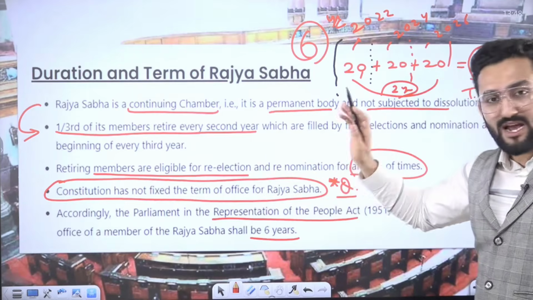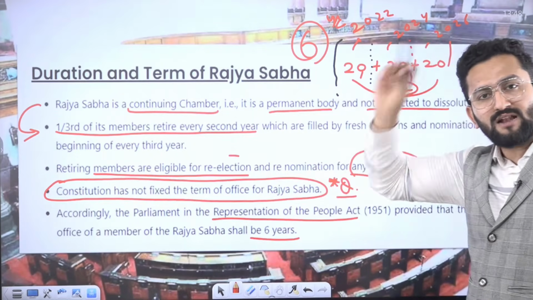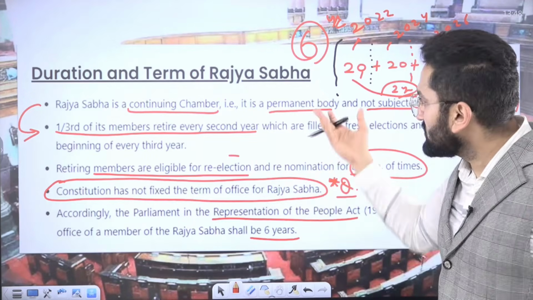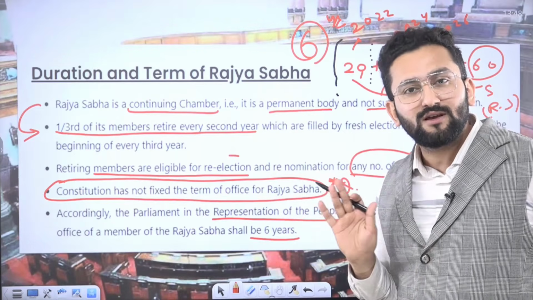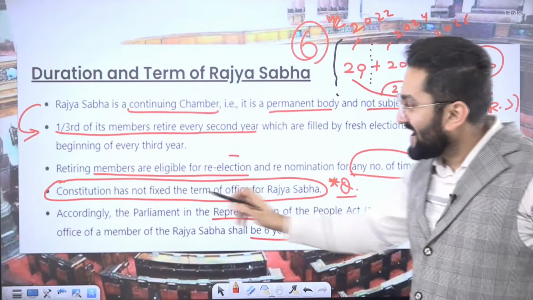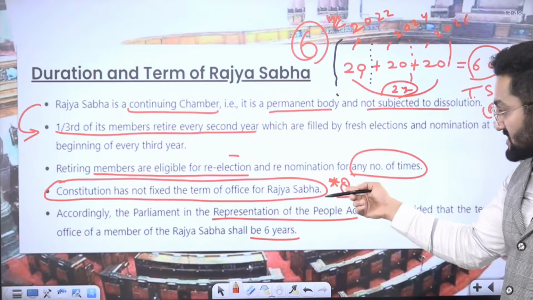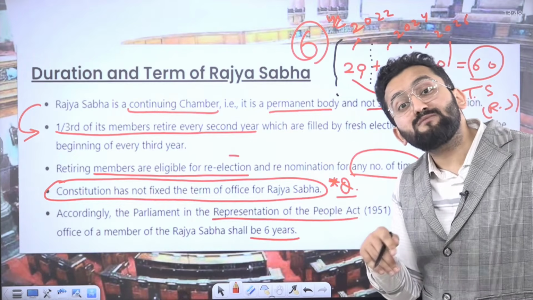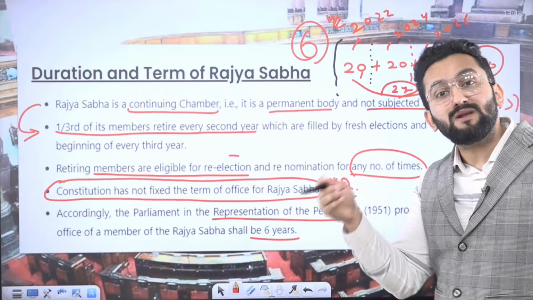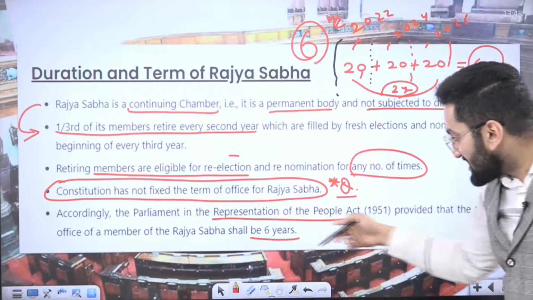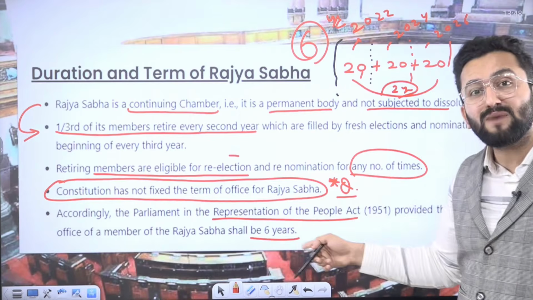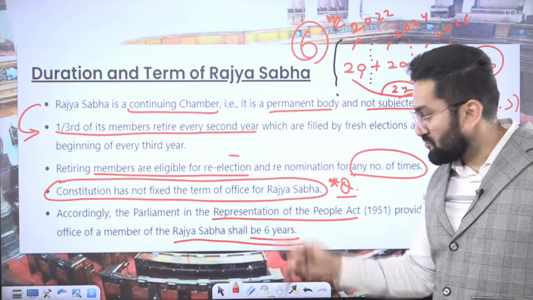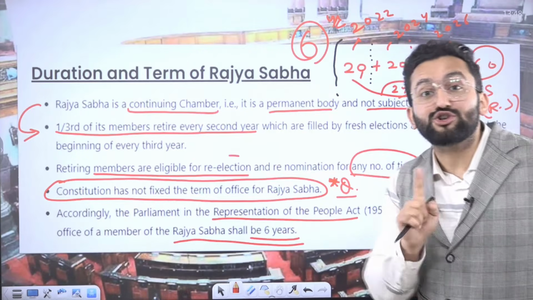Retiring members are eligible for re-election any number of times, and there is no restriction on age either. You are 110 years of age and you have the ambition to become a Rajya Sabha member, congratulations, you can become. The Constitution has not fixed the term of Rajya Sabha. As I told you, there can be a question: is it mentioned somewhere? Yes, it is mentioned in a law made by Parliament later. I'm talking about the RPA, the Representation of People Act 1951. This mentions that Rajya Sabha members shall be for 6 years. So it is mentioned in a law made by Parliament but not in the Constitution.